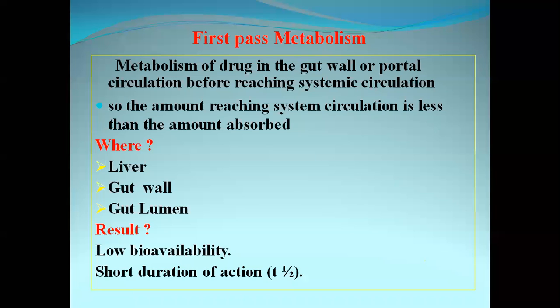Now, where will the first pass metabolism occur? It will occur in the liver, in the gut epithelium, and in the gut lumen. And what is going to happen because of metabolism in the liver, the gut epithelium, and the gut lumen? There will be low bioavailability of the drug, and a short duration of action. These are the results of first pass metabolism.